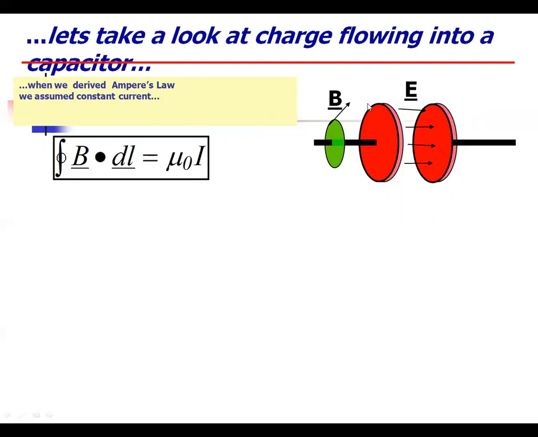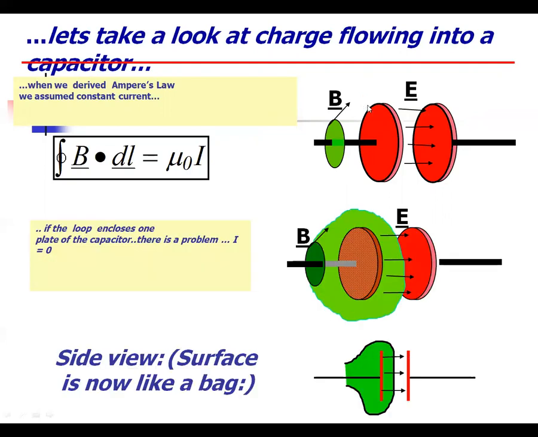This figure shows the charge flowing through a conductor, a capacitor. If the loop is enclosed on the second winding of the capacitor, if the loop encloses one plate of the capacitor, there is a problem in I, that is I equal to 0.